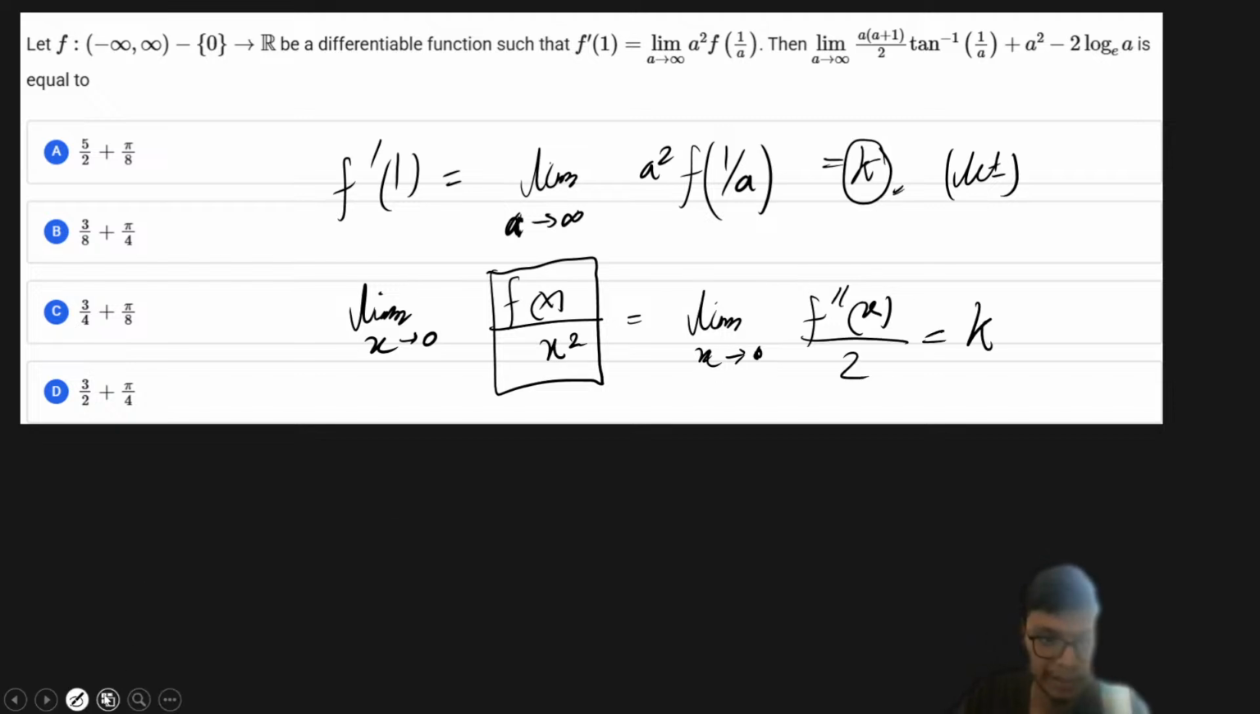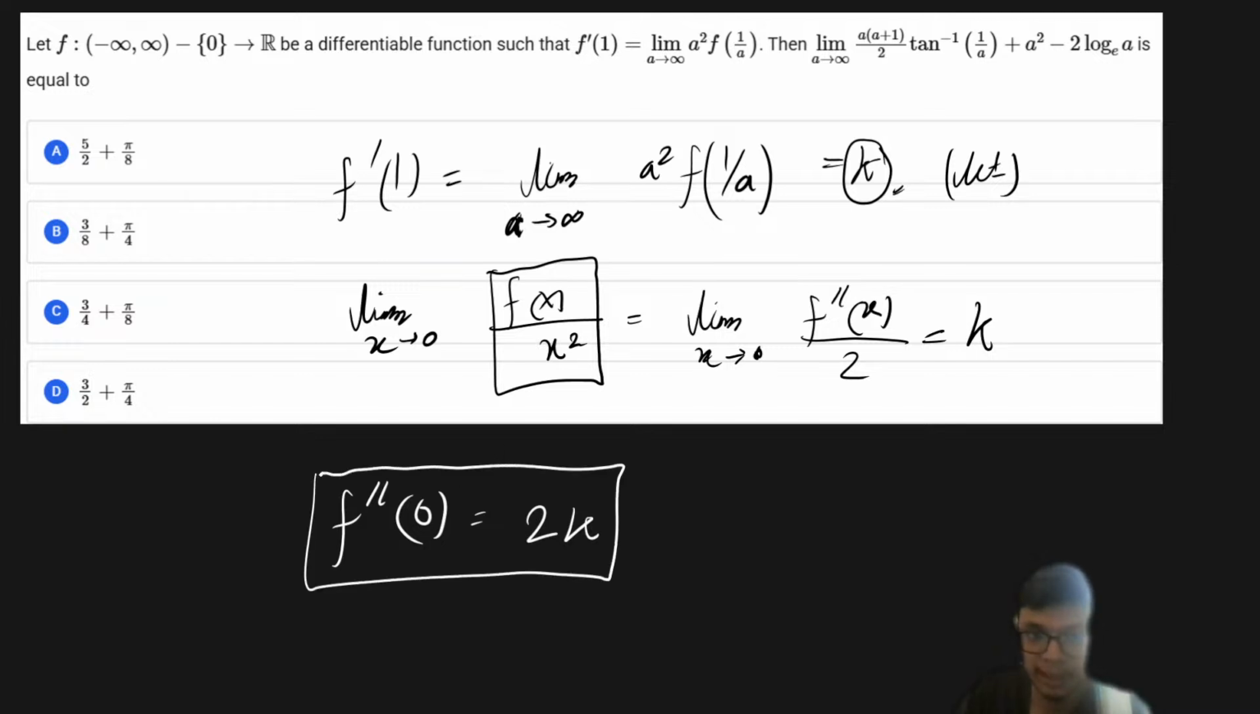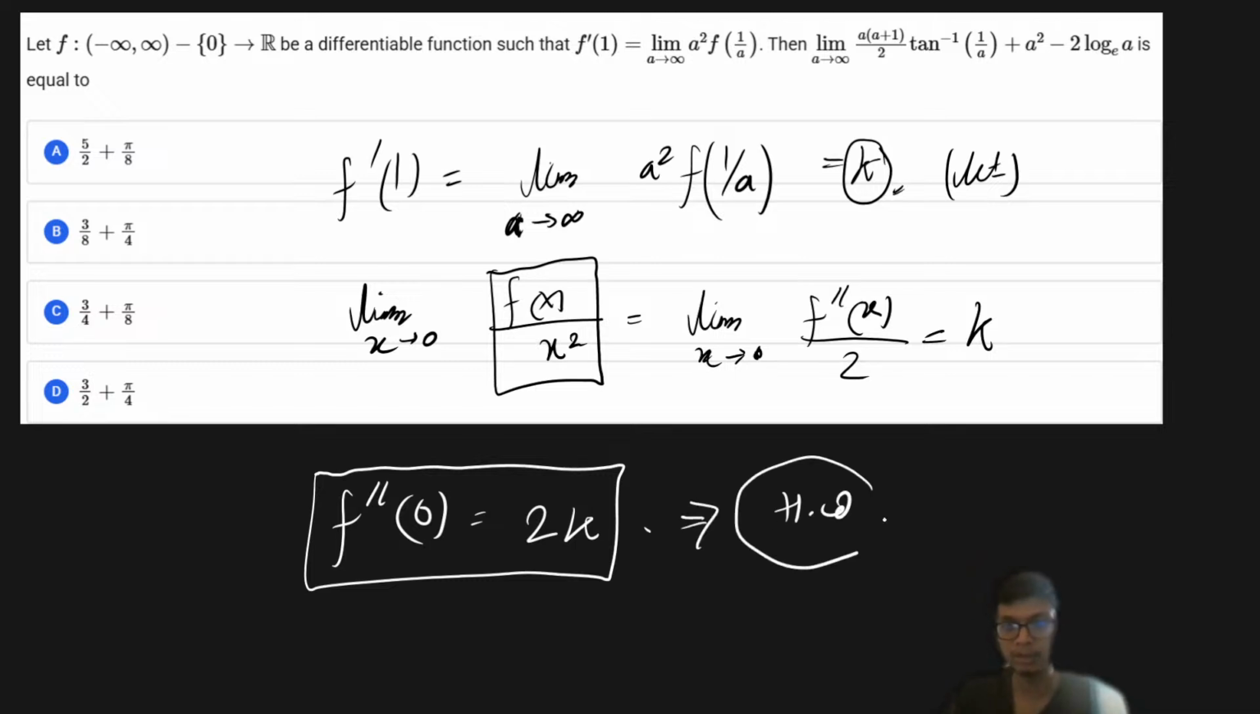So from here we'll find out that f double dash of 0 is basically equal to 2k, and that is a wonderful hint in order to try this question. Now I would request all of you to please try this question as homework. I have given out the important hint, and from here you can take on the solution of the problem.